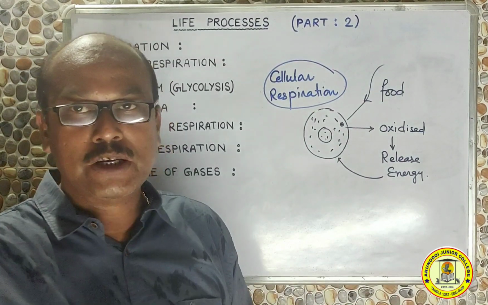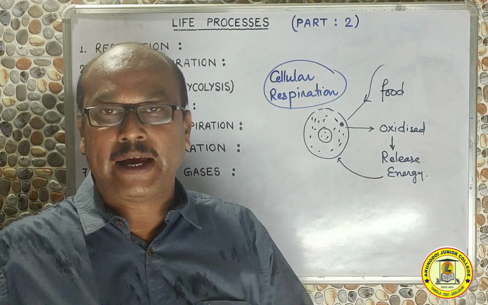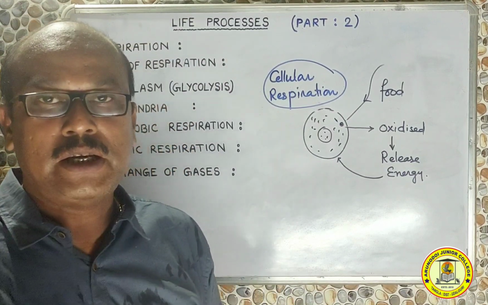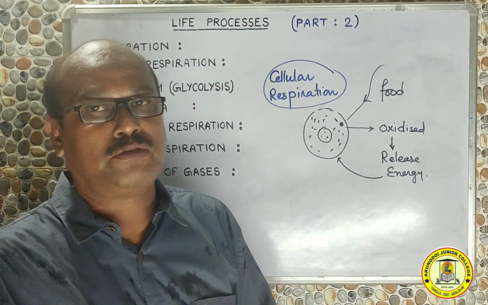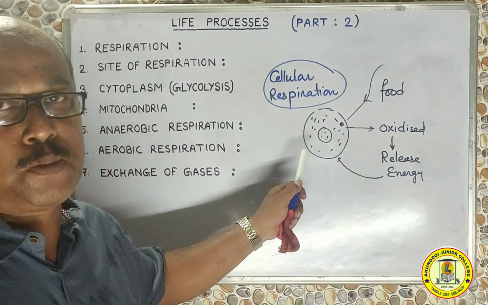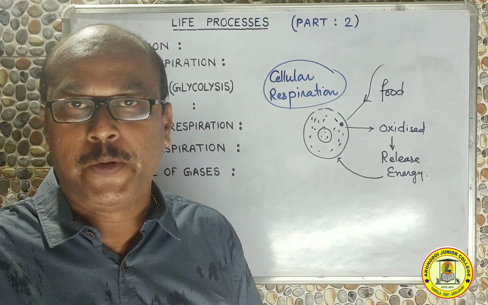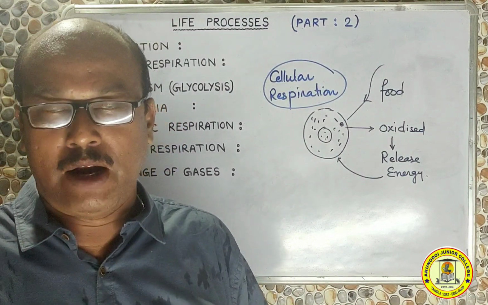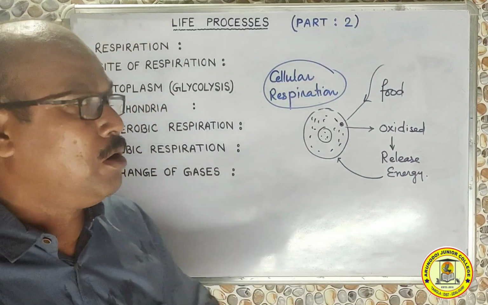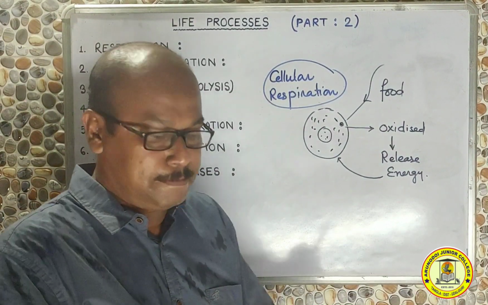In the unicellular organisms, the only cell present in its body is responsible for carrying out this respiration. But in the multicellular organisms, each and every cell present in the body of that multicellular organism is responsible for carrying out this process, respiration. That is to say, whatever the organism it may be, unicellular or multicellular, plant or animal, in all these organisms, respiration occurs inside the cell, and that is why we call this cellular respiration.